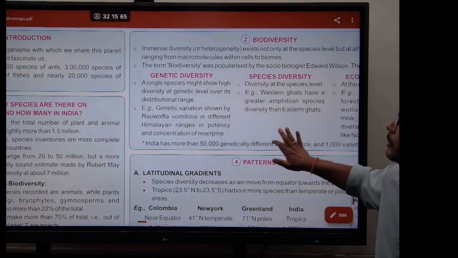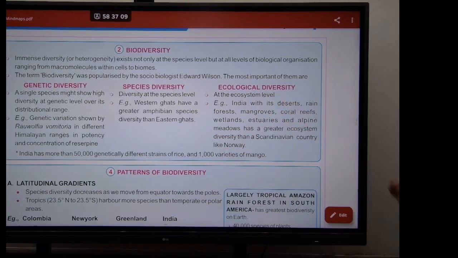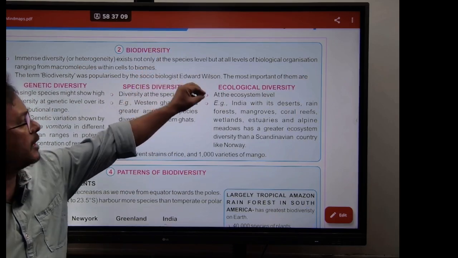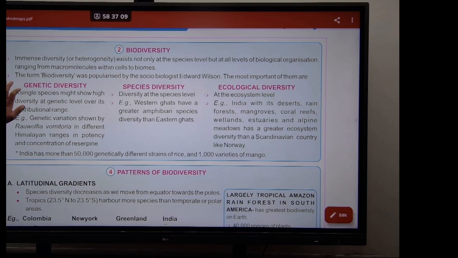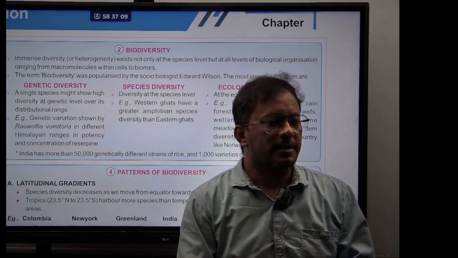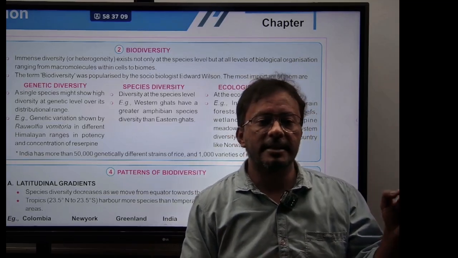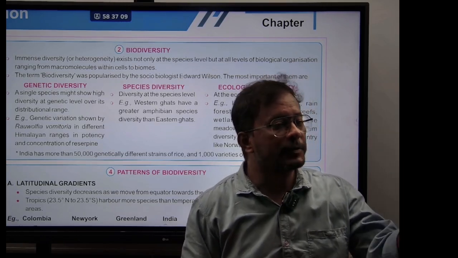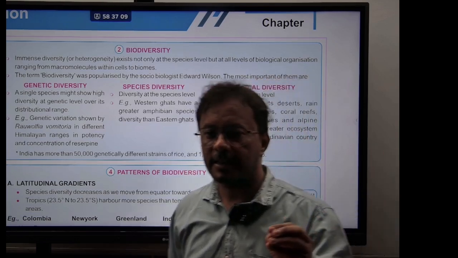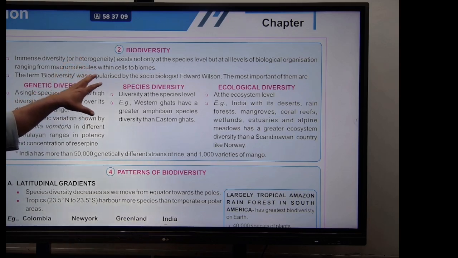Let's find out what exactly this word biodiversity is. The immense diversity, or heterogeneity, exists not only at the species level, but at all levels of biological organization, ranging from macromolecules within cells to biomes. You see guys, we know there are so many species of plants and animals on the earth. The diversity exists not just at the level of species, but also in the types of micromolecules, macromolecules, cells, and also the biomes, right?